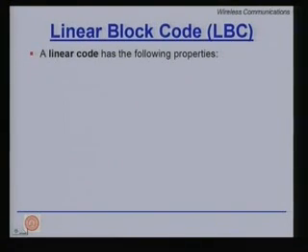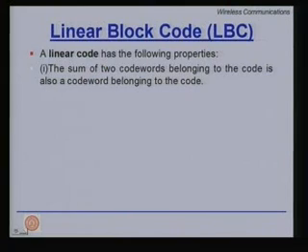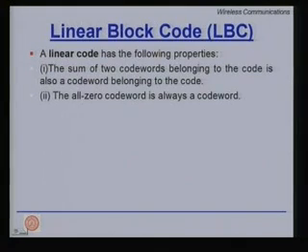A linear code must have the following properties. The sum of two code words belonging to the code is also a valid code word belonging to the code. So, sum of two code words is also a valid code word, and of course, the all zero code word is always a valid code word. If these two conditions are satisfied, then you can say that the block code is also a linear block code.